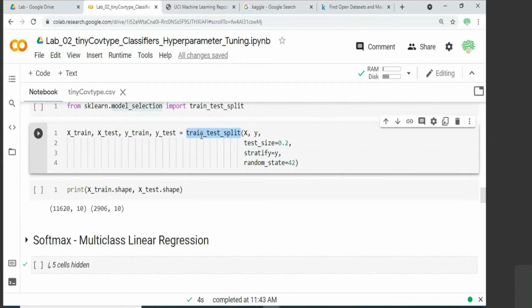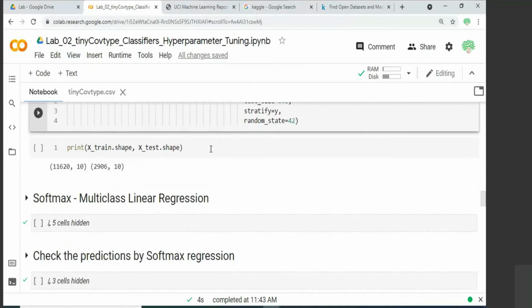This function will throw out 4 matrices. It will take X and split it into 80% training, 20% testing. Y also gets an 80-20 split. So you catch it appropriately with the relevant names so that you will not be confused: X train, X test and Y train, Y test.